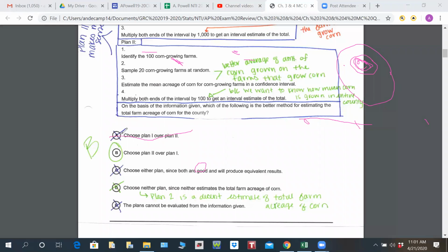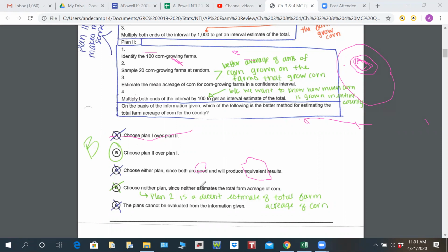So A is already out. It says choose either plan since both are good and will produce equivalent results. They will not produce equivalent results. So even if you're not sure which one is better, they're not going to be equivalent results because of what we talked about.